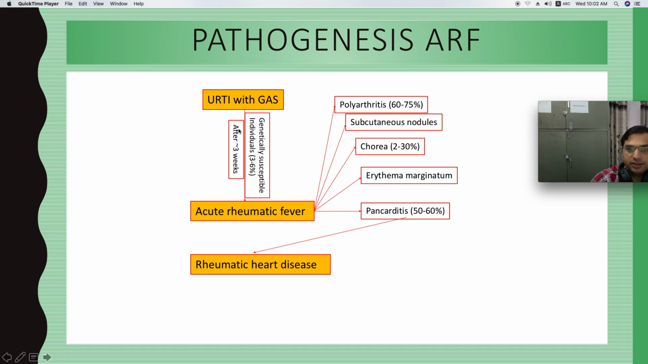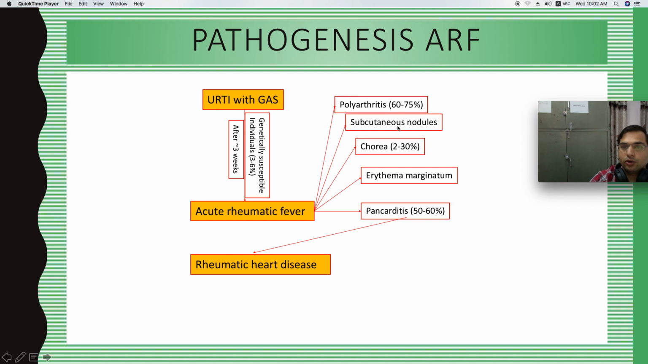So after 3 weeks, that is a delayed sequela, right? A delayed response. After approximately 3 weeks, the person develops acute rheumatic fever. Now, acute rheumatic fever affects 4 major body tissues: first the joint, second the heart, third the skin, and the fourth the CNS, right? So acute rheumatic fever has manifestations such as polyarthritis, right? Multiple joint pain, polyarthritis in 60 to 75% of the cases.